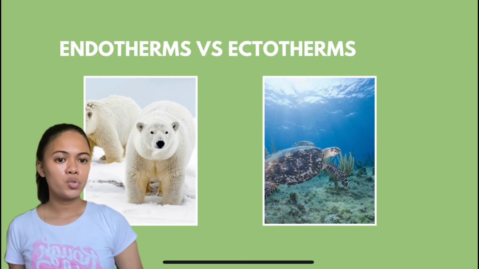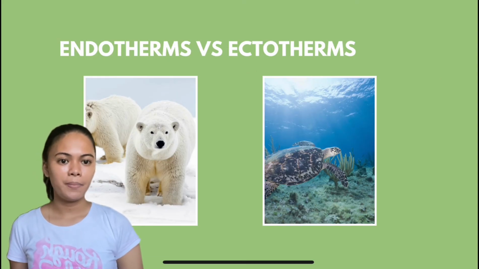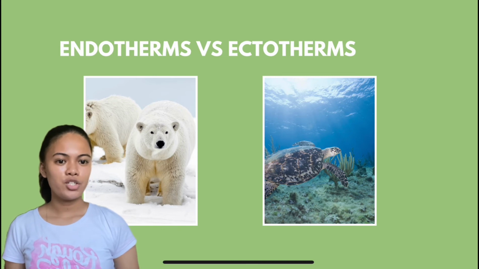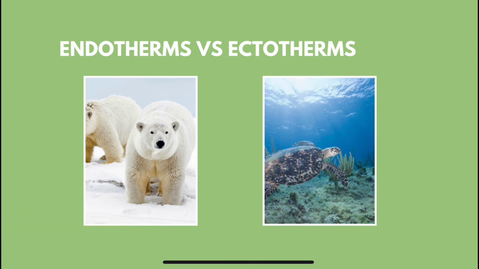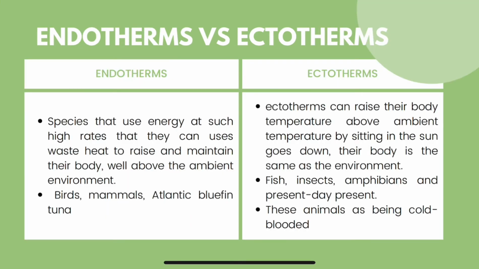Animals evolved two strategies for managing body temperature. So let us differentiate endotherms versus ectotherms. Endotherms are species that use energy at such high rates that they can use waste heat to raise and maintain their body well above the ambient environment.